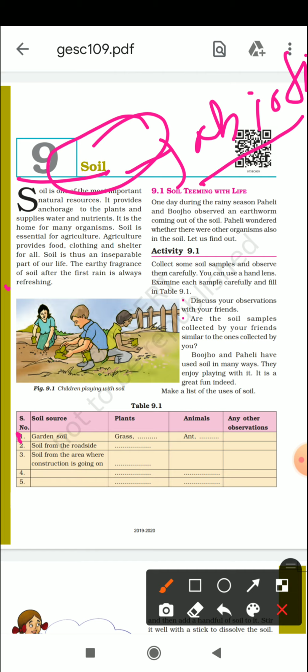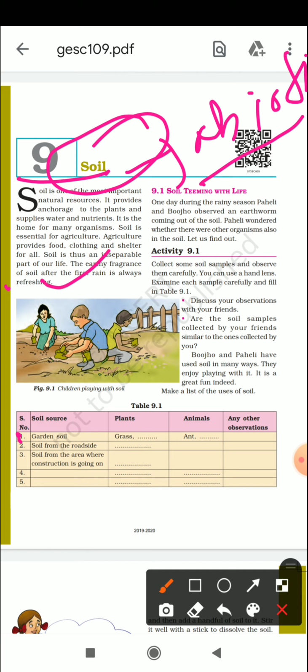Even you have noticed the smell of the soil in the rainy season, when there is the first rain after a lot of dry days. Then you smell a light fragrance coming, and that is the smell of the soil. That smell is very refreshing for all of us. So from today onwards we are going to start the chapter soil, and you all know that soil is very important for all of us.